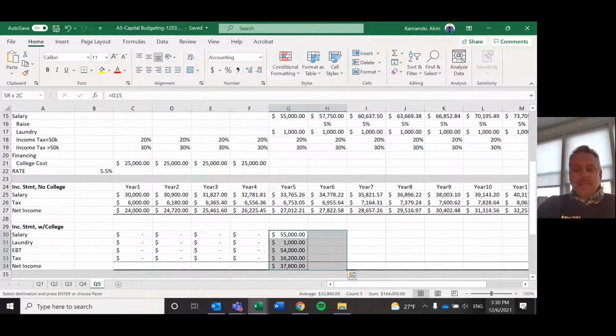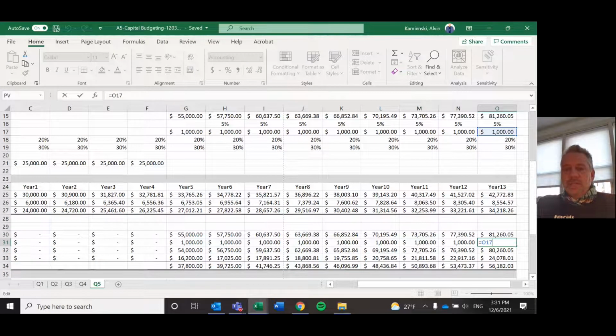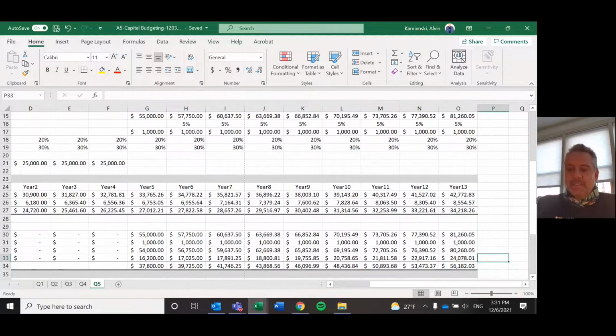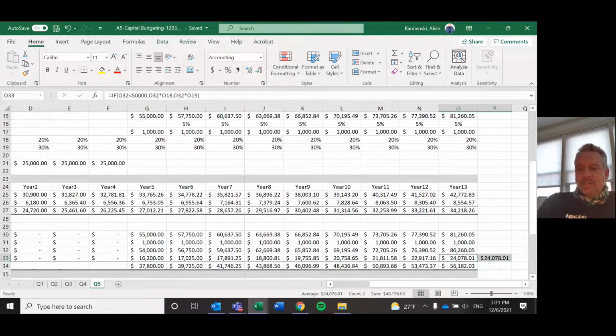Let's copy and paste that over, and then we'll test the end once more, so that by the end we're making $81,260. We subtract off the 1,000. That leaves us with $80,260, for which we have to pay that higher tax rate. I could test it. What if I took that $80,260 times that higher tax rate? Indeed, it's $24,000, which means then we have a net income of $56,182 at the end.